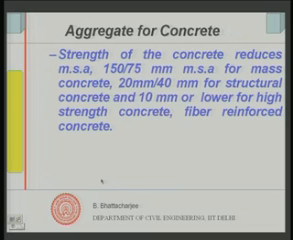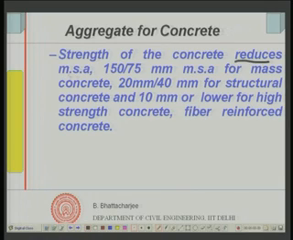Something more, we also discussed the strength. When we are discussing strength effect, we said that higher MSA is suitable for leaner mixes, and smaller MSA is required for rich mixes or high strength mixes. So, if we look from that point of view, strength of the concrete reduces as MSA increases. We have seen that 150 to 75 MSA is used for mass concrete, and 20 to 40 millimeter